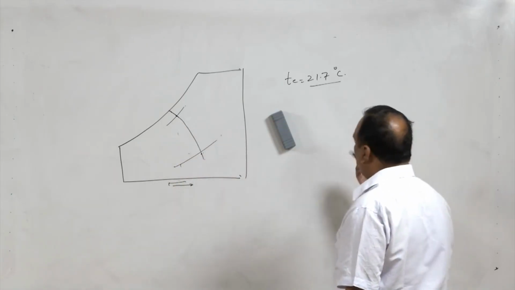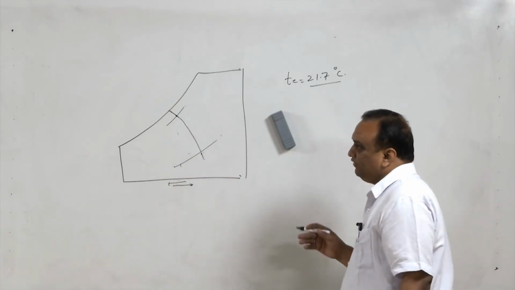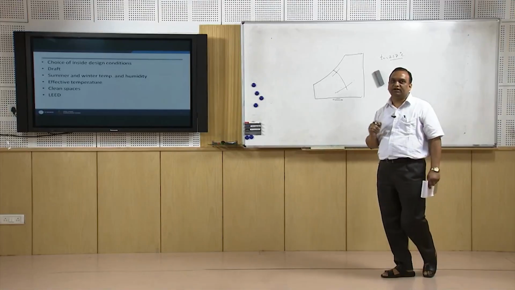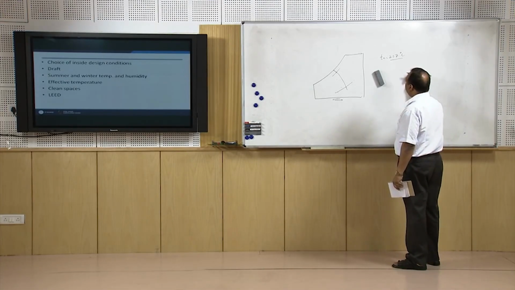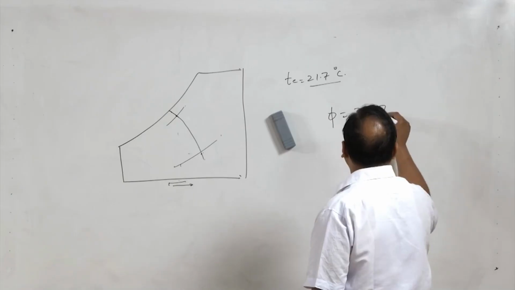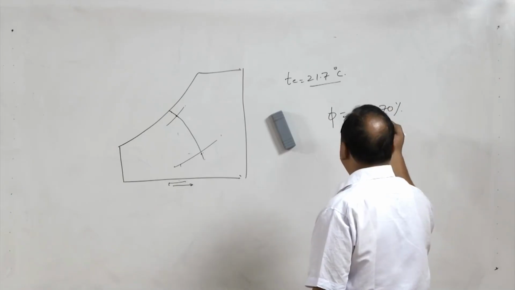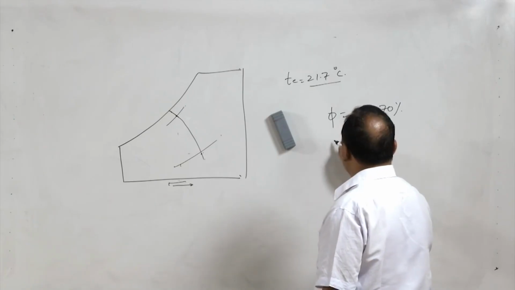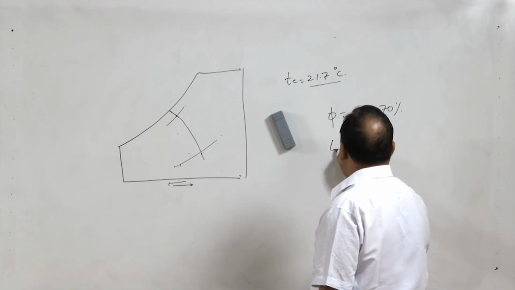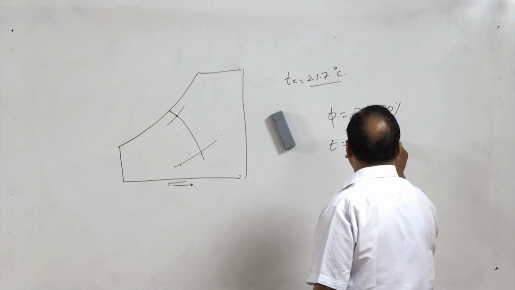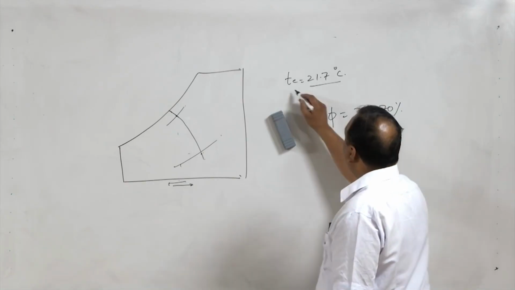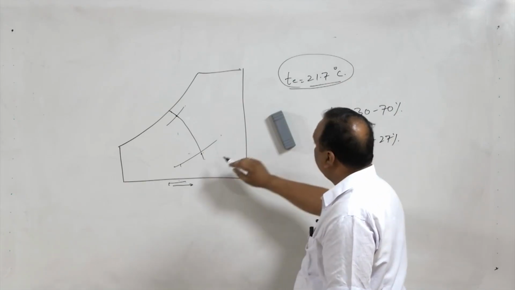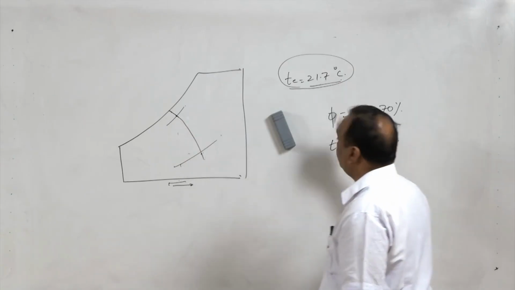And for designing an air conditioning system, depending upon the outside condition, we can take the range of relative humidity as 30 to 70% and temperature in a range of 23 to 27 degrees centigrade. But this condition should lie on this curve, the effective temperature curve.